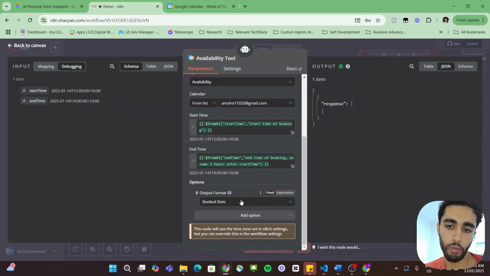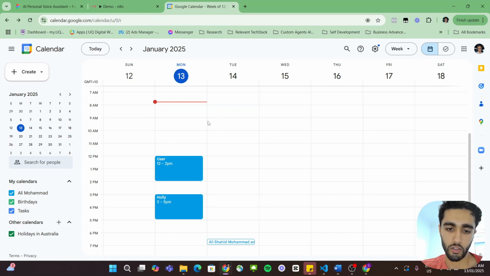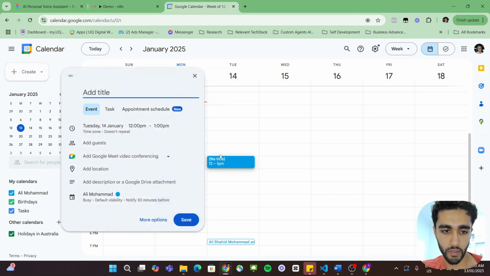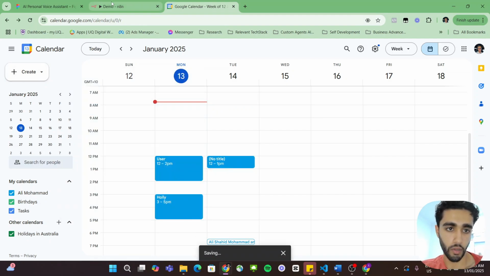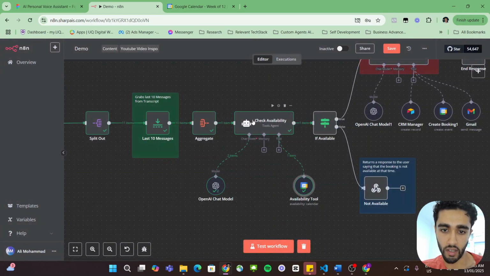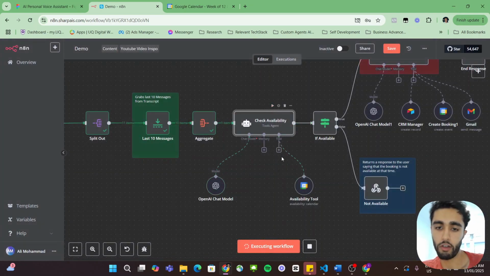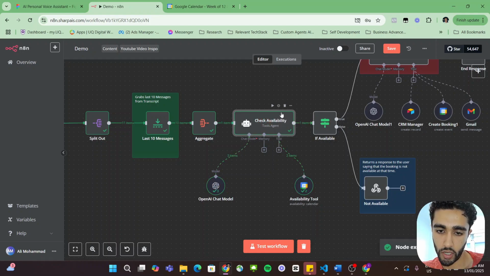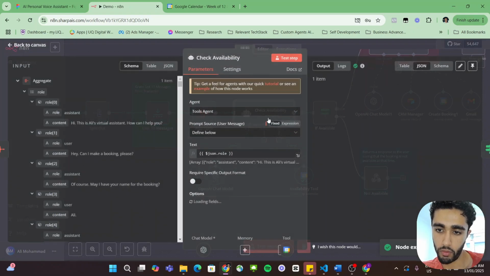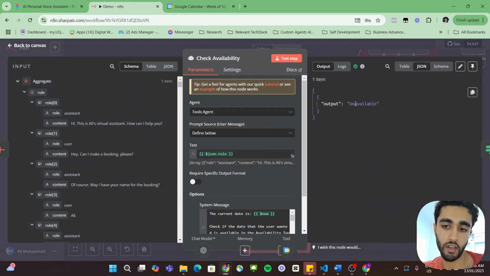Then the output format is basically booked slots. So if this is empty, that basically means that there are no booked slots. But if there was a booked slot at 12 p.m., this would come back showing that. So I can show you here real quick. If I just make a booking here, and then run this again, it'll check to see if there is a booking available at 12. Quickly check, and then this should say unavailable. Beautiful, now it says unavailable.